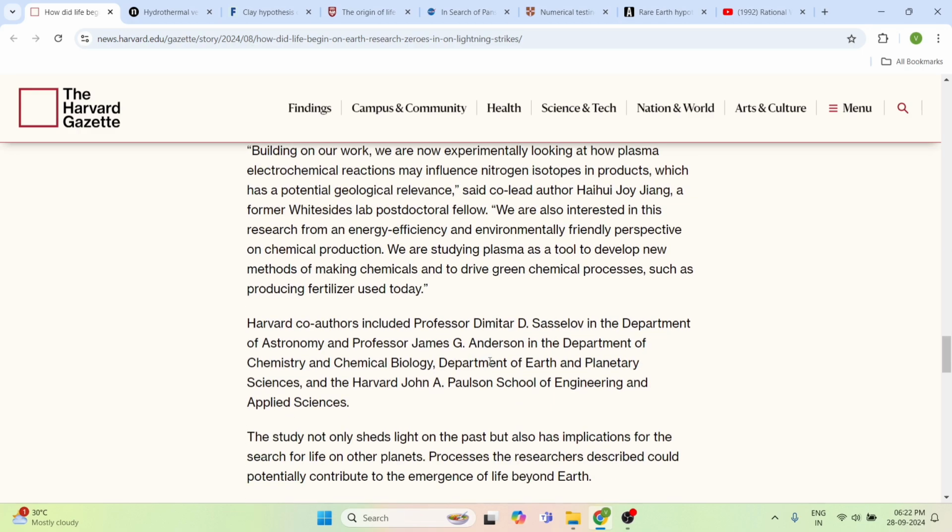Actually, the plasma reaction which occurs on Earth might be helpful for life, but the same plasma reactions can also be happening on other planets. But on the other planets, it will not be helpful to get life, because the other planets will not have the same conditions which Earth has.